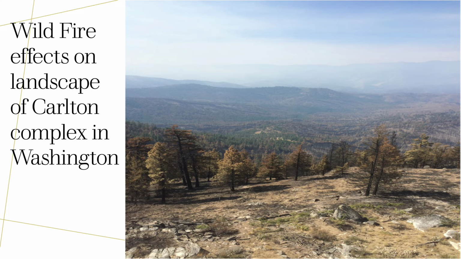So here's some wildfire effects on landscape. This is the Carlton Complex in Washington. As you can see, trees right there are missing. The sediment actually has moved up and down, more of a hill shape than it was 3 years ago, according to Jessica Havlosky of the Springer Journal.